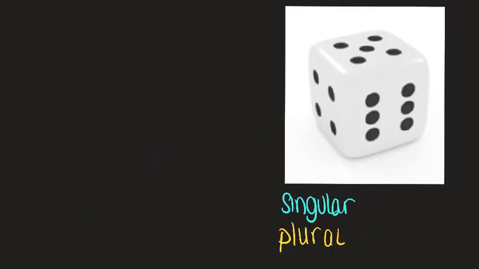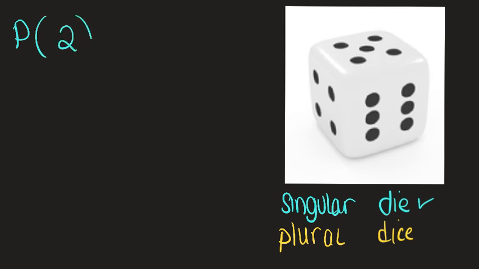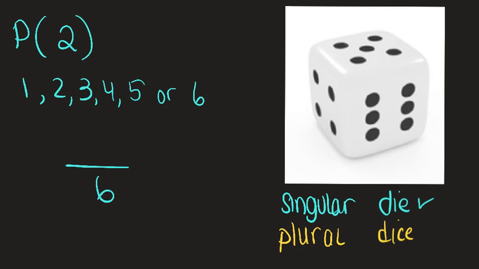All right, our next scenario is going to be with a die. Die is the word when it's singular. Dice is the word when it's plural. So I'm going to use die because I'm only going to roll one. So I want to know, what's the probability of rolling a 2? Well, I could roll a 1, 2, 3, 4, 5, or 6. So 6 is on the bottom. How many of those are 2s? 1. The probability of rolling a 2 is a 1 out of 6 chance.